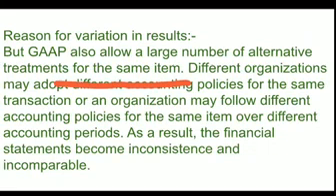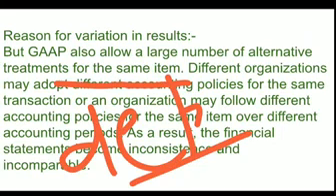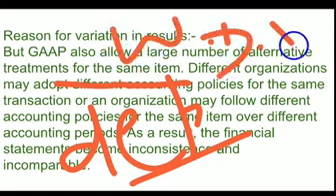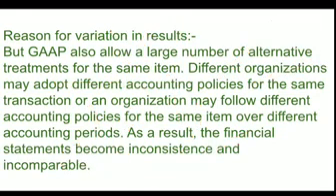If we go to depreciation, some organizations may adopt the fixed installment method, or some can adopt the written down value method, and if there is variation in the adoption of method, then there will be variation in the amount of depreciation also. So this variation was due to the alternatives provided by GAAP for the same item.